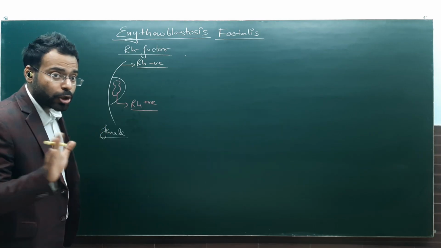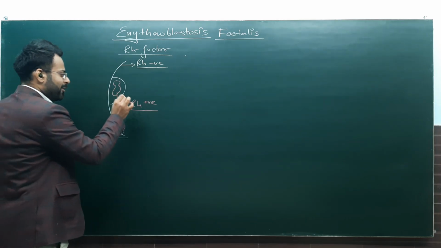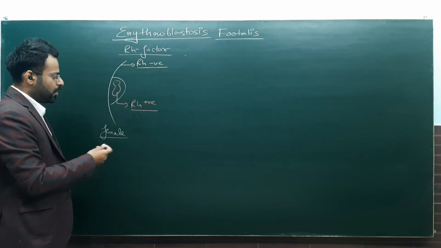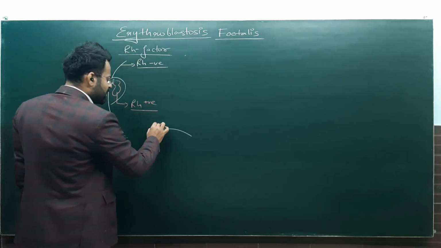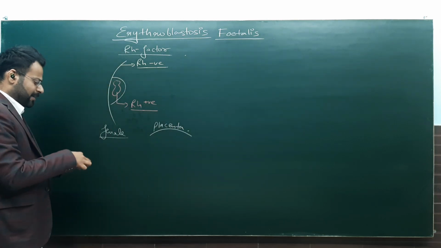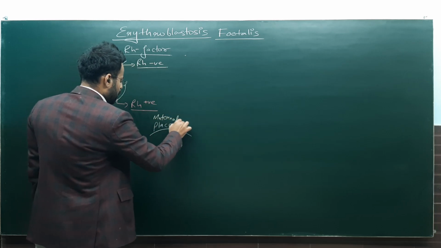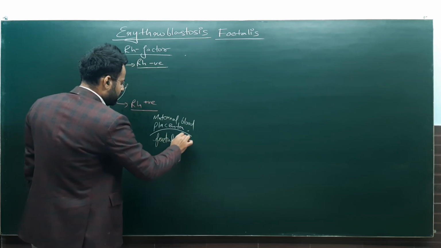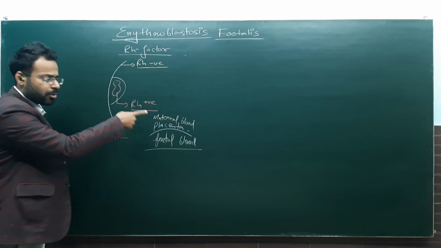Okay? Now, this is not going to happen. Why? I'll tell you the reason. Because the fetal blood is well separated from the maternal blood because of a tissue, or you can also call it a kind of an organ, that is placenta. So placenta separates the, here we have, let's say, the maternal blood, and here we have the fetal blood. So there is a well separation of the maternal and the fetal blood, so they do not get mixed.